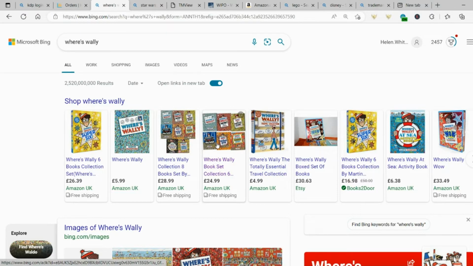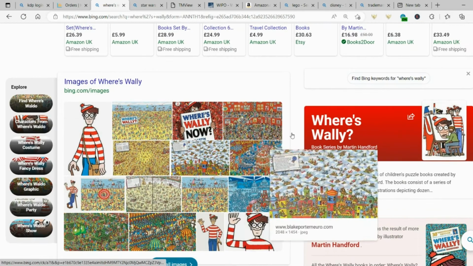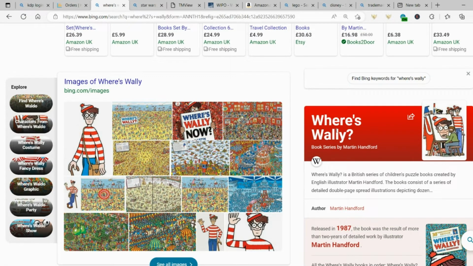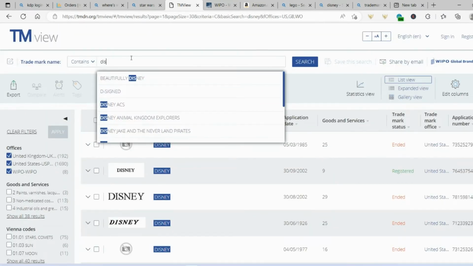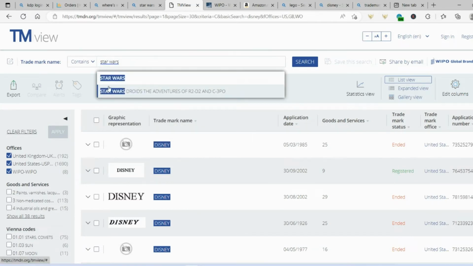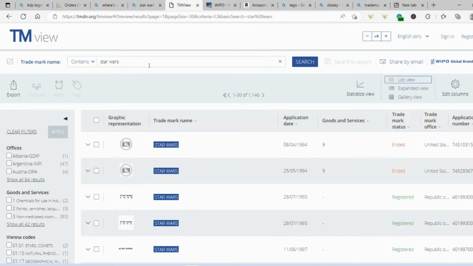But where can you find something that's maybe not so common? And how do you find out whether it is trademarked or not? The website that I always use to check this is called TMview. To get started on this website, you just need to type in what you're searching for into this search bar. So we're going to check whether Star Wars is actually trademarked, and we're going to press search.